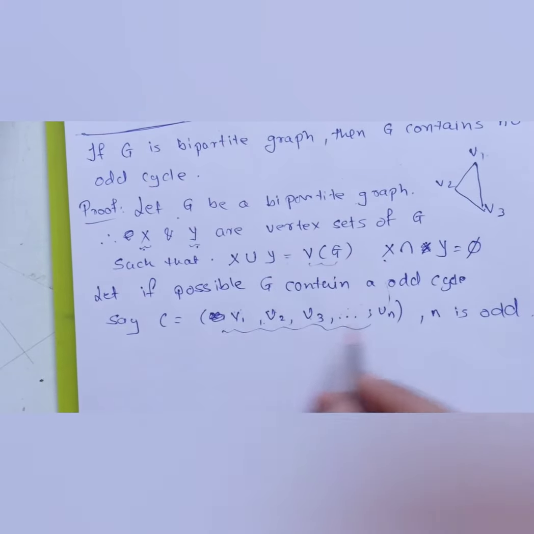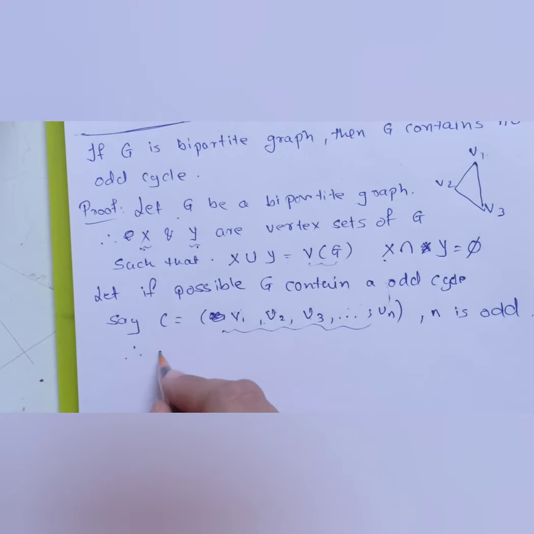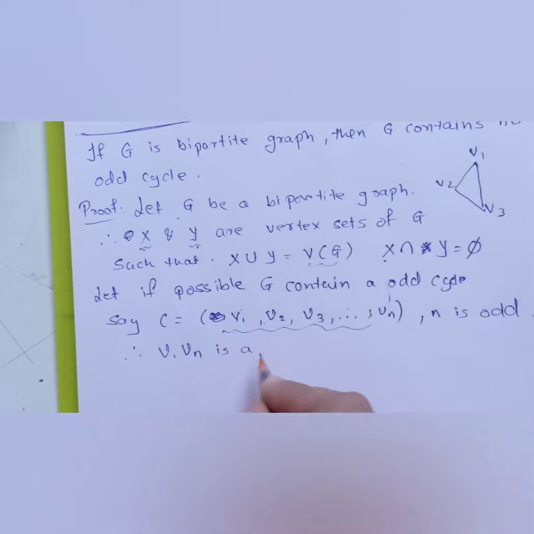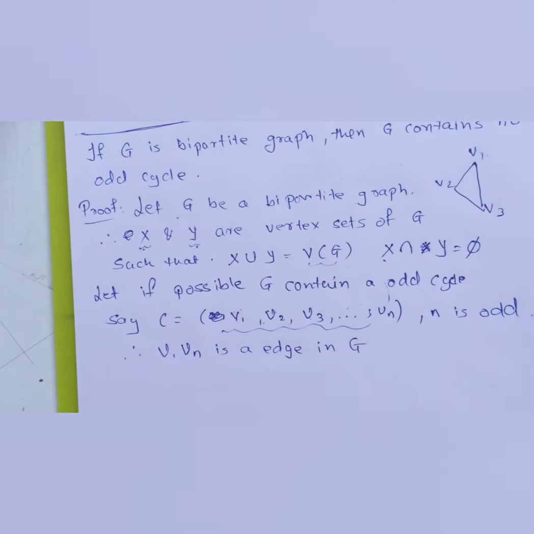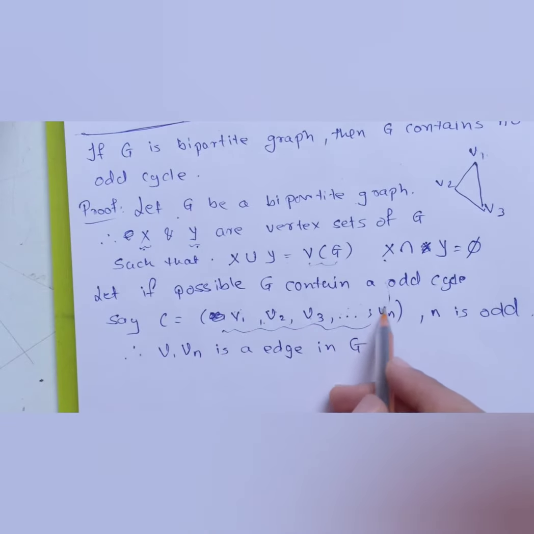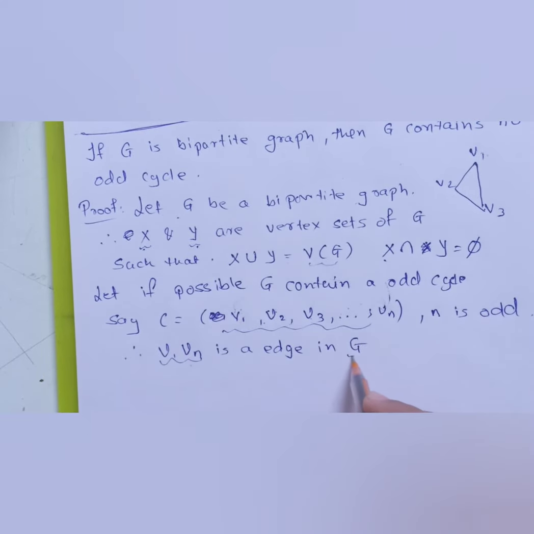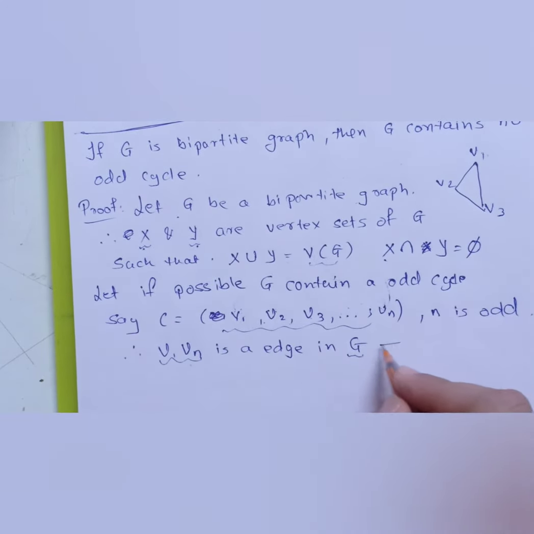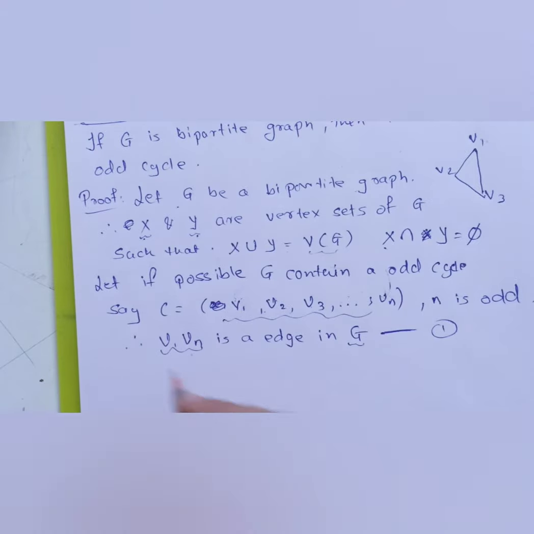Keeping this in mind, I can say therefore that v1 vn is an edge in G. Since this is a cycle, there will be an edge between these two vertices, so this particular edge will be there in graph G. Let's keep this handy for us. Let's name it as number 1. We will need this after a few steps. So let's proceed further.